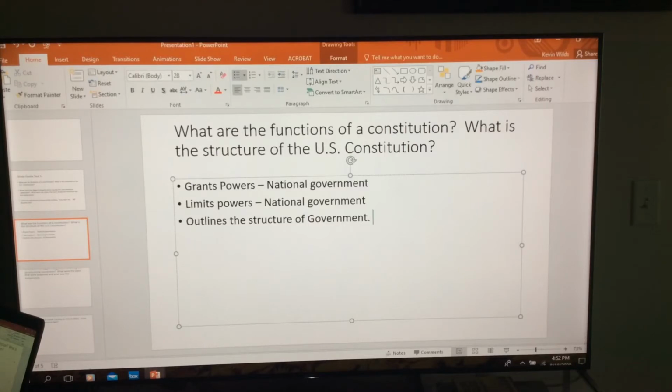And then you talk about outline structure of government. Well, I asked you in chapter 2 to remember three things about government. Articles 1, 2, and 3. Well, there you go. Outline structure of government. So tell me, what does Article 1 do? What does Article 2 do? What does Article 3 do? You go over those things, and then give me examples. What is in Article 1? Well, the legislative branch. It gives the legislative the power to make laws. Things like that. I need you to go in depth. So don't be brief, but go in depth, okay? So these are the things I'll be looking for in the first one.